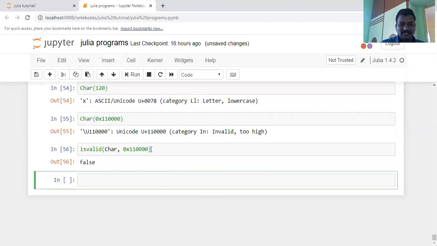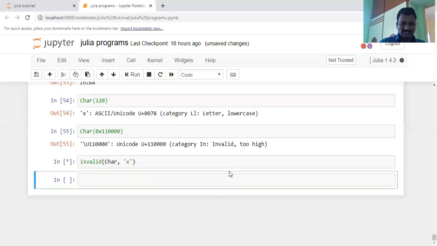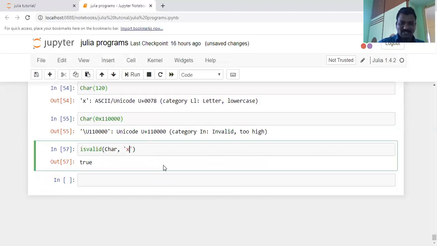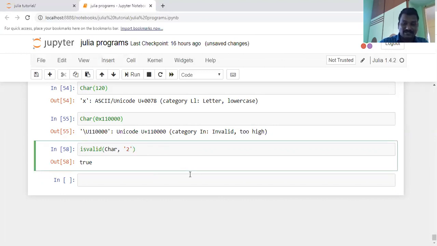Now let us take isvalid for a character. For example, isvalid character x: yes, it is true. For example, isvalid character 2. Even though 2 is an integer value, here I am writing the 2 within single quotation marks, so it is converted to a character value, even though it is a 2.